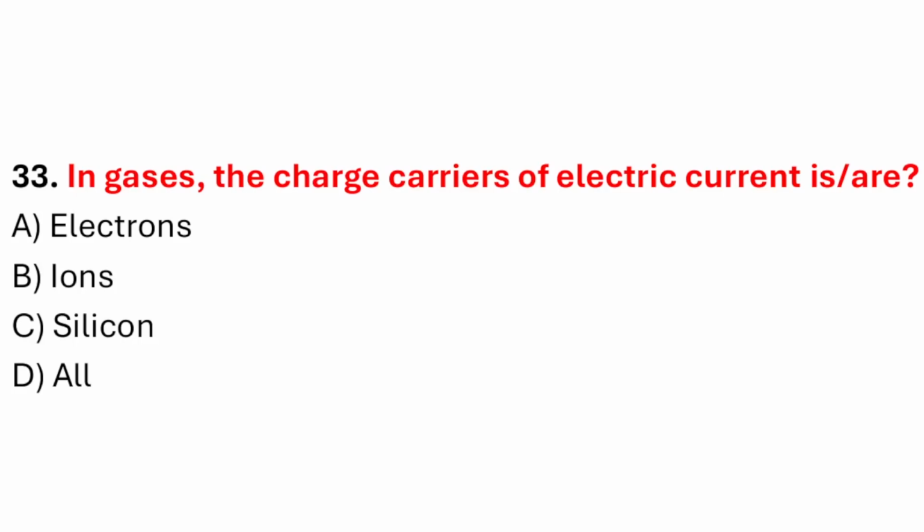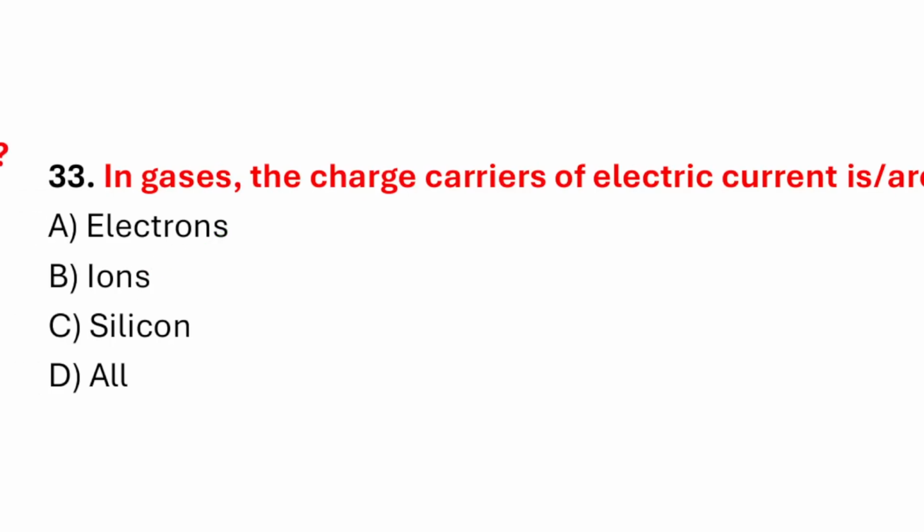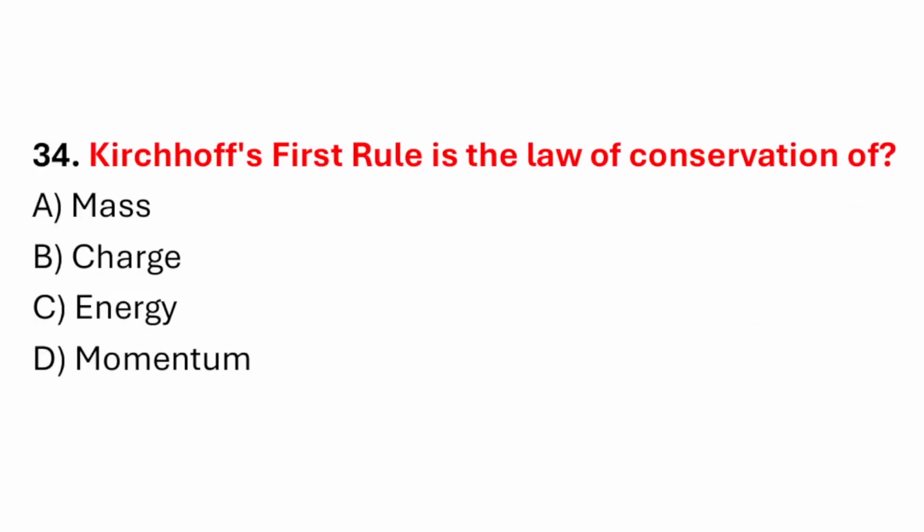Question number 33. In gases, the charge carriers of electric current is. Correct answer is option B, ions. Question number 34. Kirchhoff's first rule is the law of conservation of. Correct answer is option B, charge.